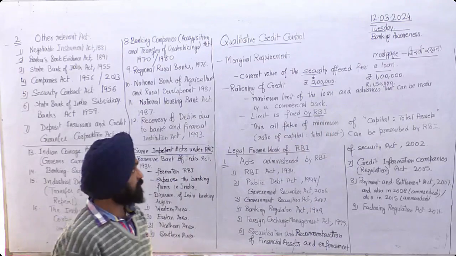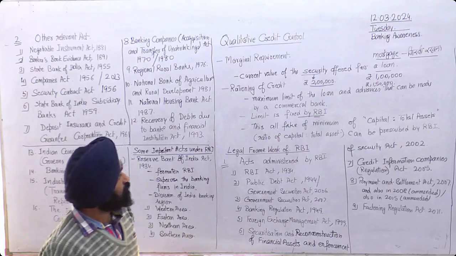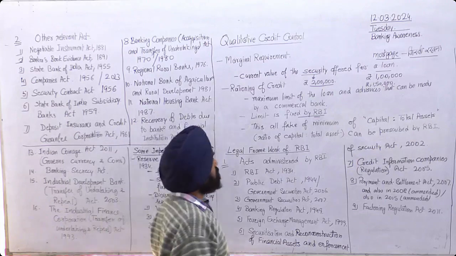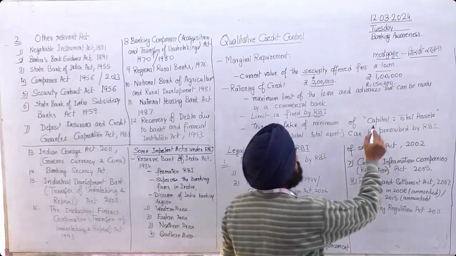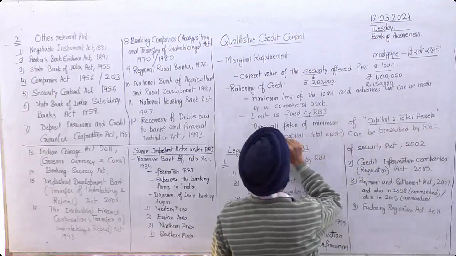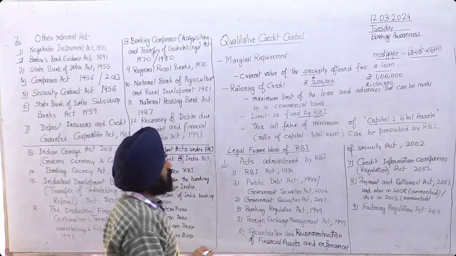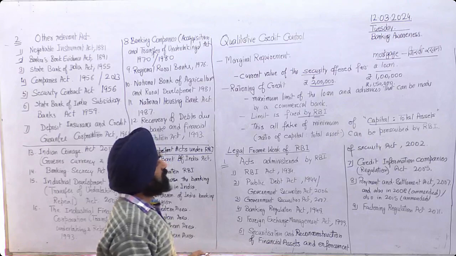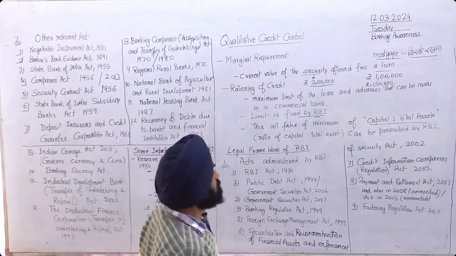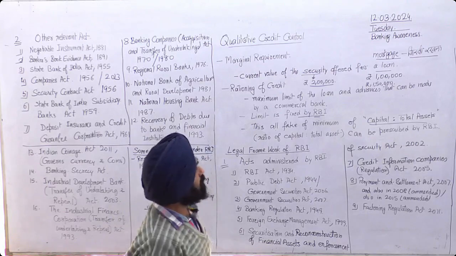Next is the minimum ratio of capital to total assets. What is capital to total assets? It is the ratio of capital and total assets that can be prescribed, and it is prescribed by RBI.